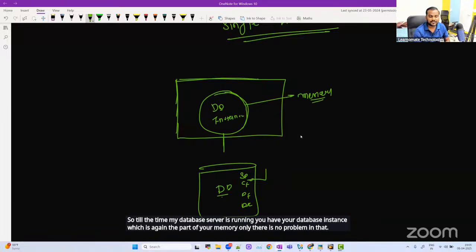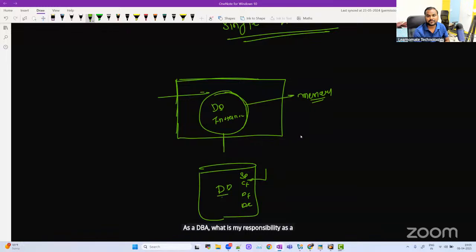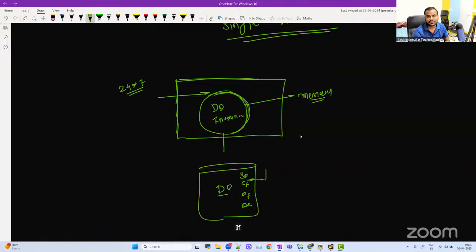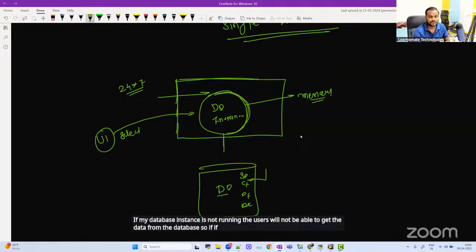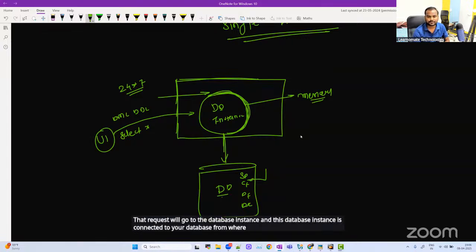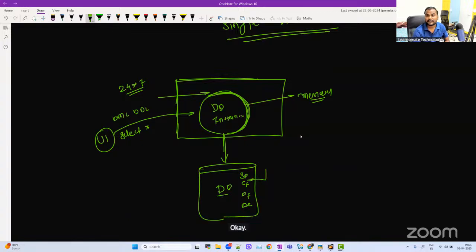As a DBA, what is my responsibility? My main responsibility is to make sure that this database instance is up and running 24/7. If my database instance is not running, the users will not be able to get the data from the database. If a user wants to select some data, or perform some DML or DDL operations, that request will go to the database instance, and this database instance is connected to your database from where you are getting the data.